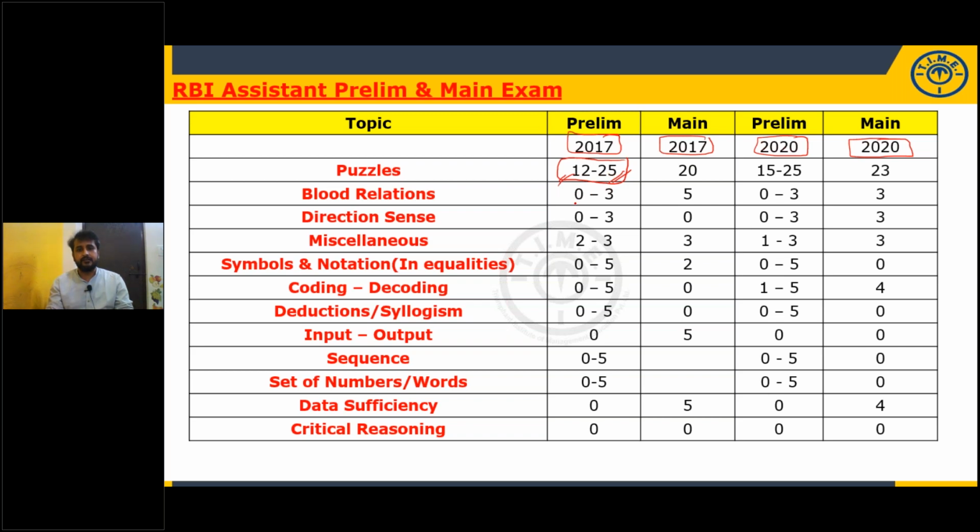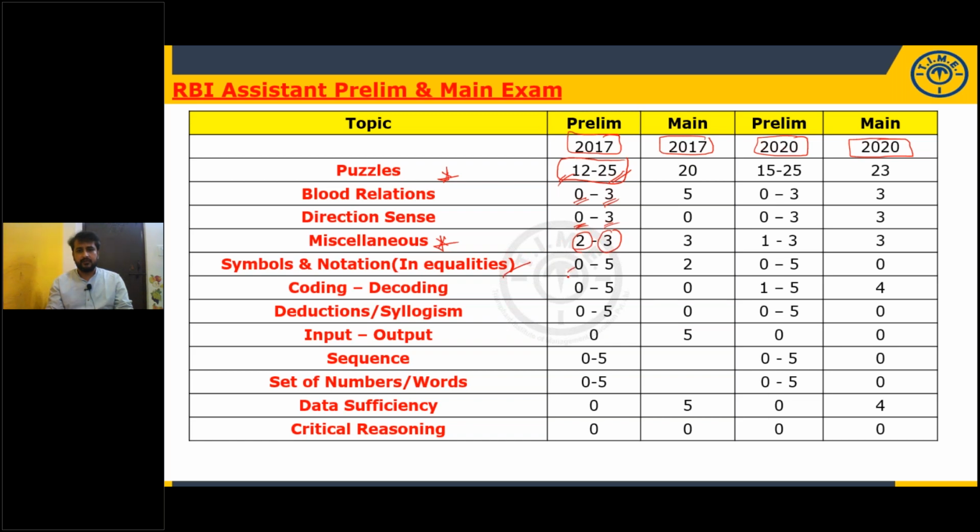And blood relations: in some slots 0 questions, in some slots 2, in some slots 3 questions. He's going to touch all the topics in all the slots. Direction sense: in some slots 0 questions, in some slots 3 questions. Miscellaneous is one important area. Puzzles is one of the important areas. Why I'm saying important is that it will be given in every slot. In some slots 2 questions, in some slots 3 questions. So in every slot you will be given miscellaneous questions. We'll discuss what the miscellaneous questions are.